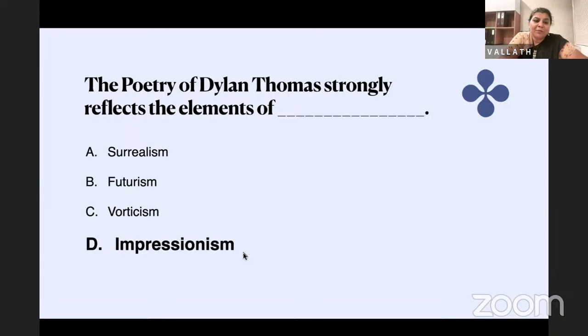There is a problem here because he was also a surrealist poet. Actually, yes, this question. If this question comes, I would say we should say surrealism, because all these were there, mixed up. But it is also surrealism.